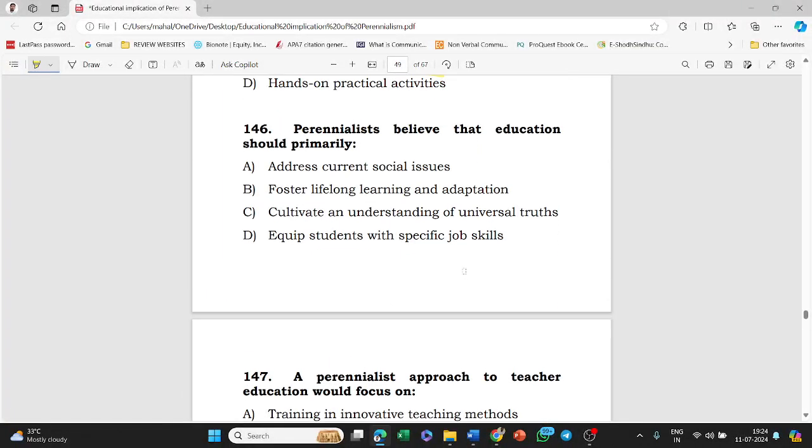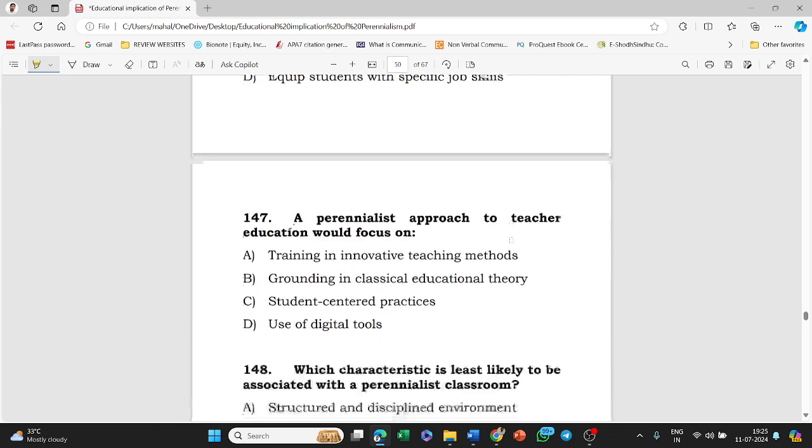Next, perennialists believe that education should primarily: address current social issues, foster lifelong learning and adaptation, cultivate an understanding of universal truth, equip students with specific job skill. Answer of this question is option C, that is cultivate an understanding of universal truth.